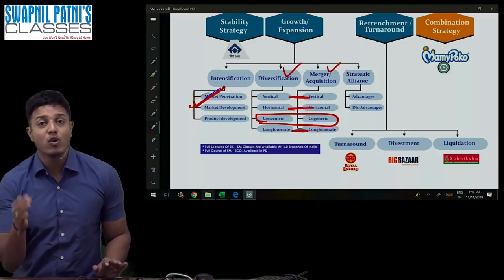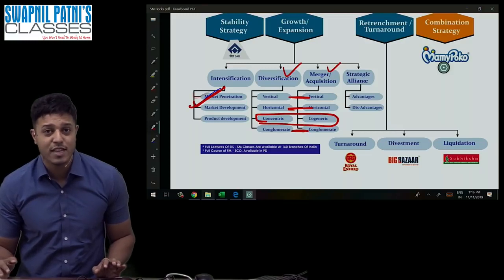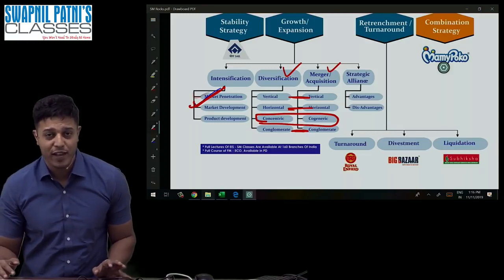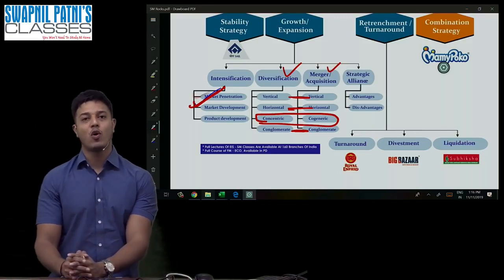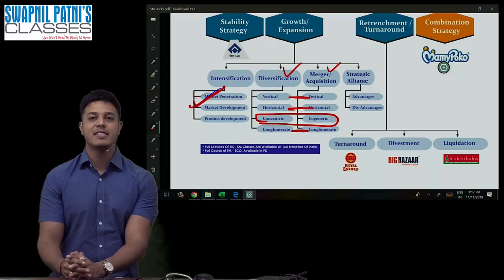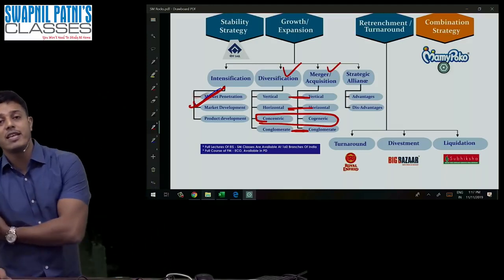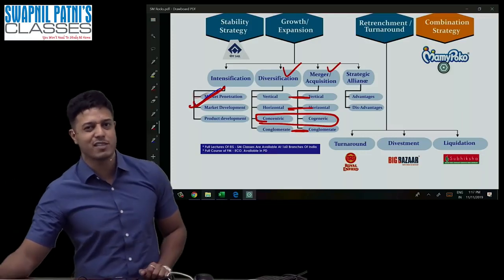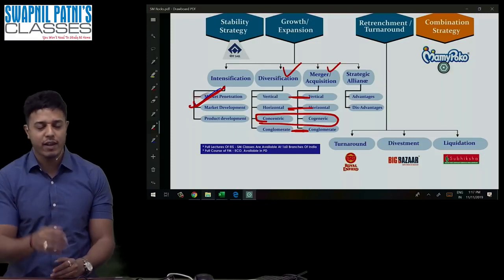Whenever you acquire your own competitor, it is called horizontal. Examples: Tata Chorus, Facebook and WhatsApp, and Sun Pharma and Ranbaxy. Make sure, guys, you use all these examples in the examination also, because examples make the difference. Such examples are not written in the module. If you write these examples, you'll get a really better score.